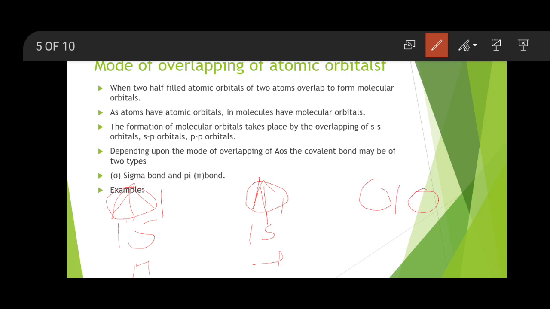Their spin will get reversed. When they approach at one distance, at that time the spin gets reversed. And at one point when the orbitals overlap, the equilibrium distance between the two atomic orbitals, that internuclear distance, is called the bond length, right? So you have to remember that.